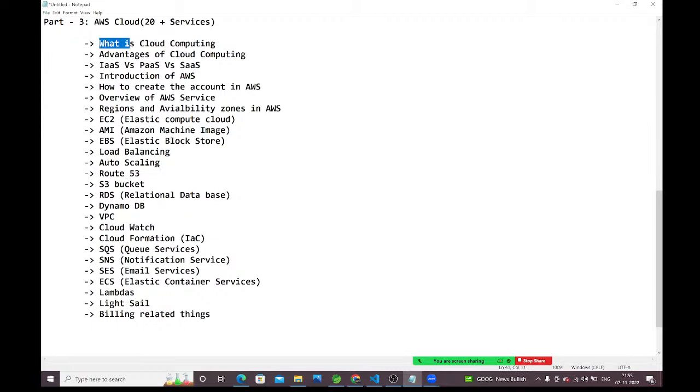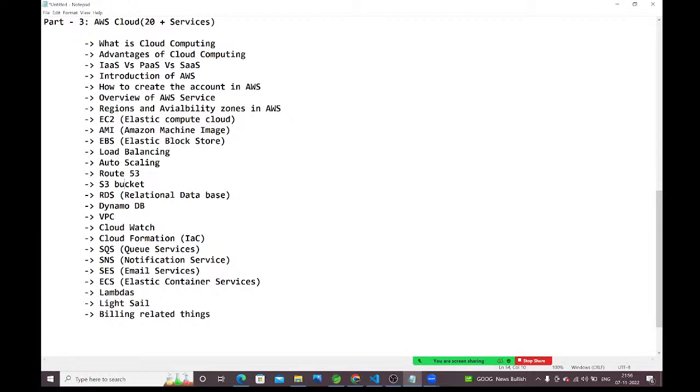See, guys, what is cloud computing? Advantages of cloud computing, differences between infrastructure, platform, and software as a service. Introduction of AWS, how to create the account in AWS. AWS services overview. What are the regions and availability zones available in AWS? EC2, Elastic Compute Cloud, AMI, Amazon Machine Images, EBS, Elastic Block Store, load balancing, auto scaling, Route 53, S3 bucket, RDS, relational database, DynamoDB, VPC, CloudWatch, CloudFormation, SQS, SNS, SES, ECS, Lambda, Lightsail, and billing related information.